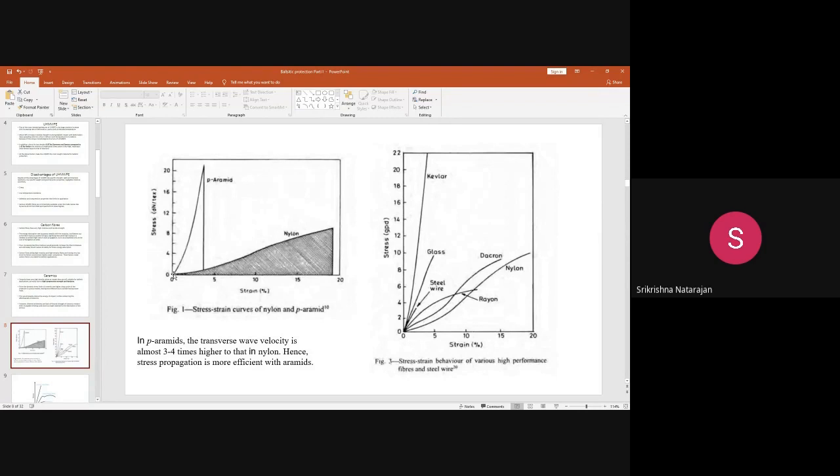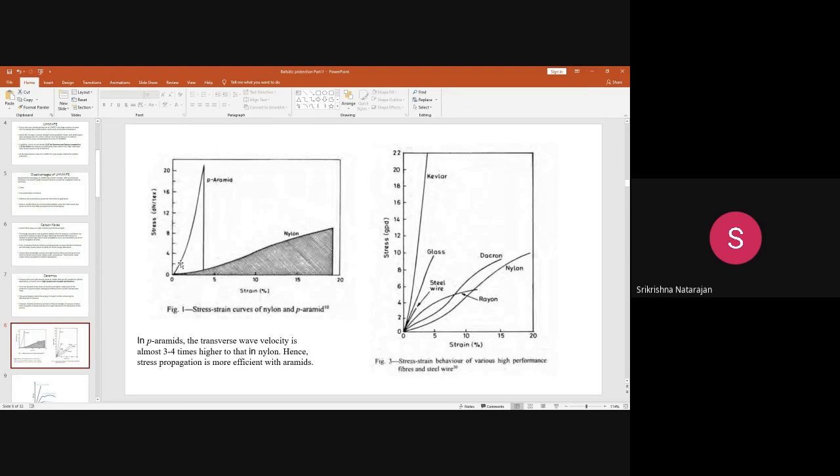If you see this particular line which is close to the y-axis, this indicates that the modulus is higher. You can see here initially it does not undergo any kind of ductile transformation. You see here there is a change, initially it is elastic and then it becomes a plastic type of curve, but here there is no such transformation.